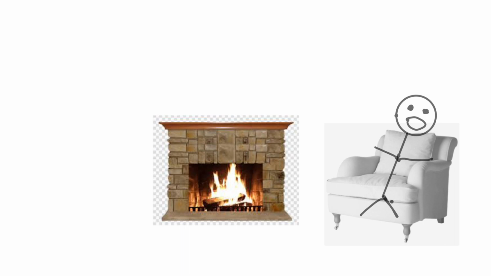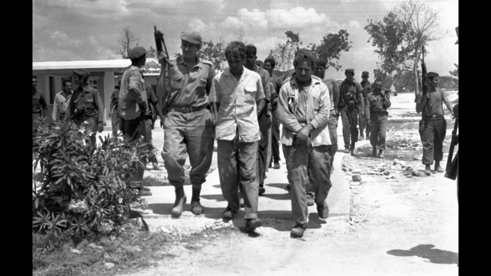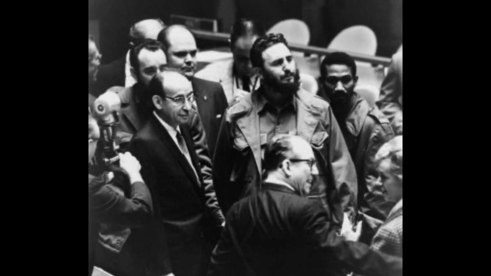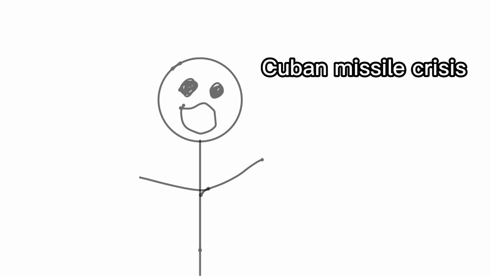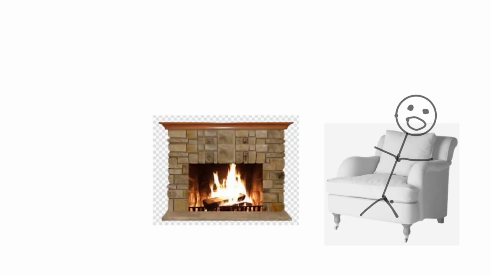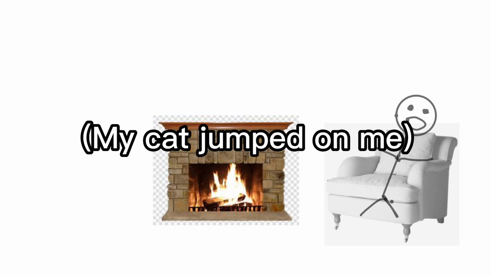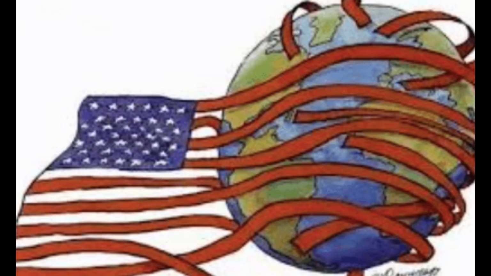The aftermath of the Bay of Pigs invasion was significant. The United States was forced to negotiate with the Cuban government for the release of the captured exiles. The Soviet Union used the invasion as a pretext to increase its military support for Cuba, leading to the Cuban Missile Crisis in 1962.